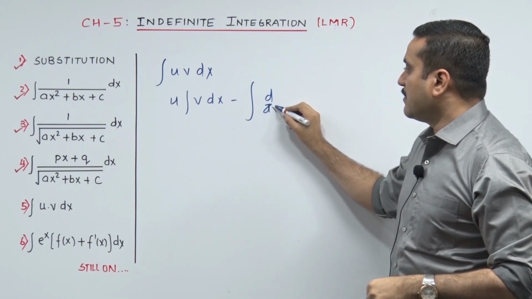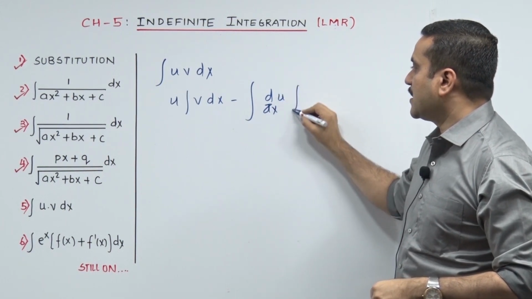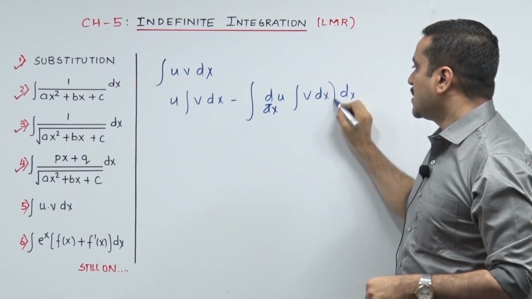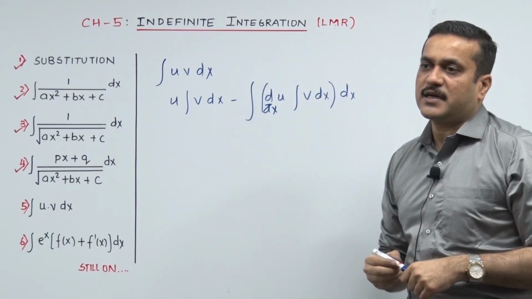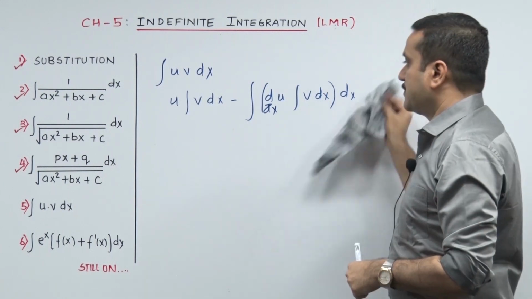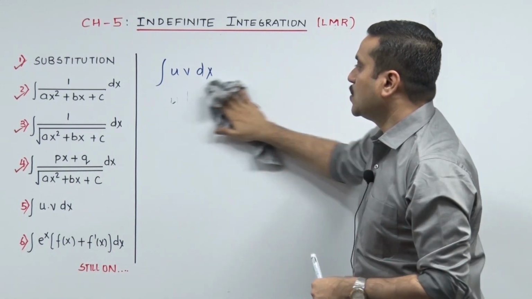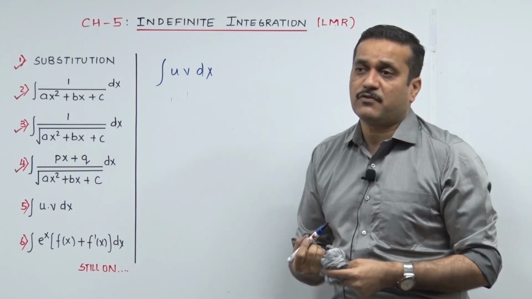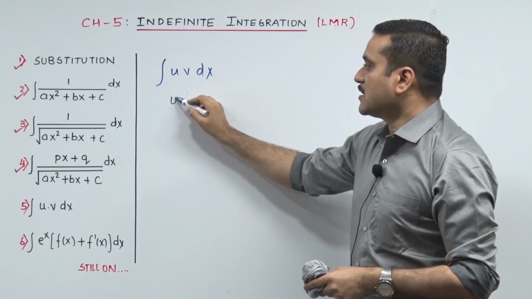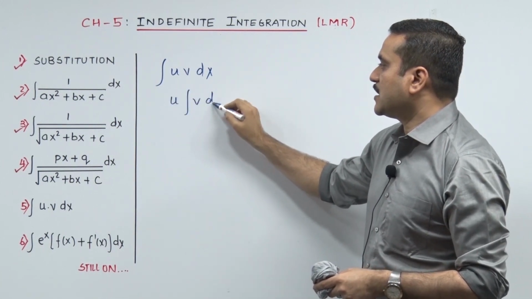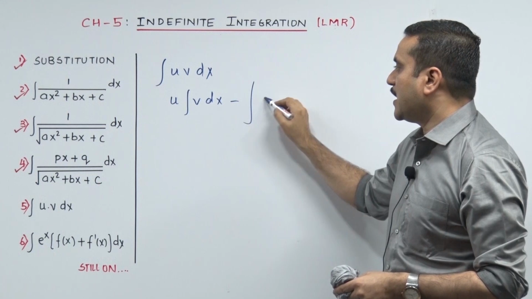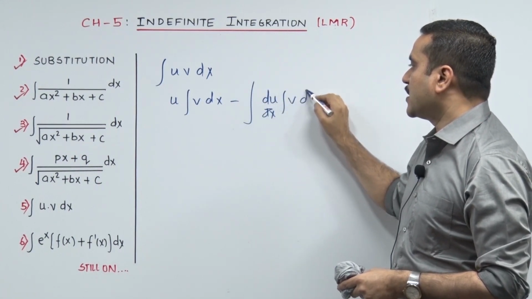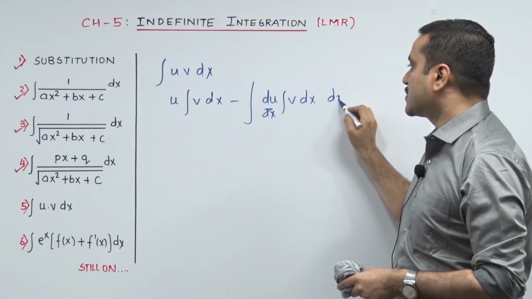So what I can see is in the first go we are integrating all the time the second function, but we need to sing it 2-3 times to go smooth in that. That's what the LMR is meant for.